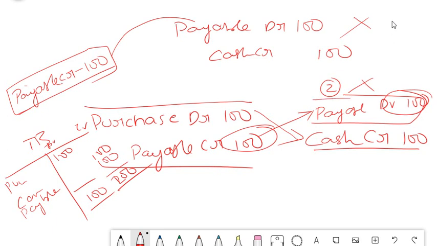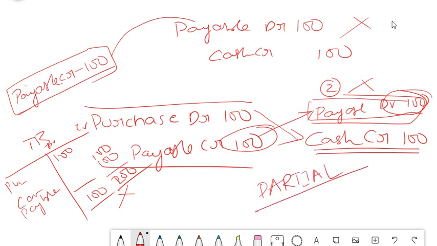Now here, if he doesn't post this debit, that means only the cash is reduced, but the debit balance is not posted, then this will show as 200 and this will show as 100. Both debit and credit do not match. That means there is some error. So this is the effect of something called a partial error. Partial error means posting one side of the entry correctly and forgetting to post the other side of the entry.